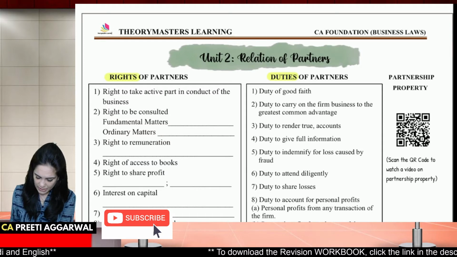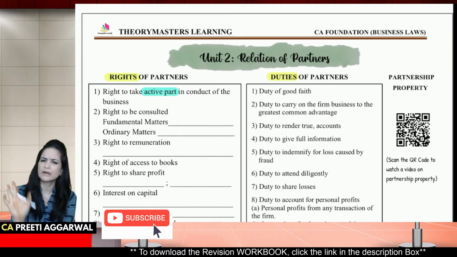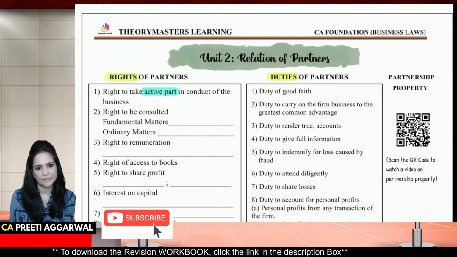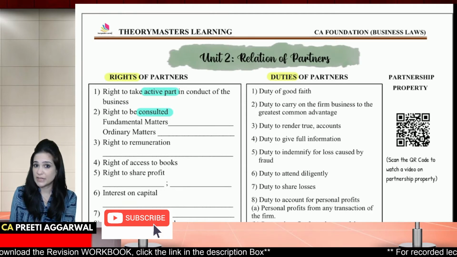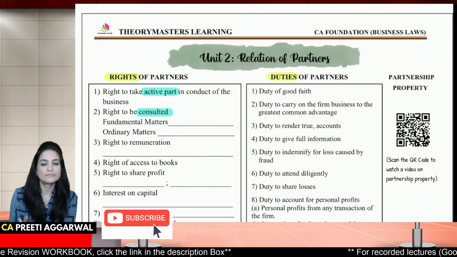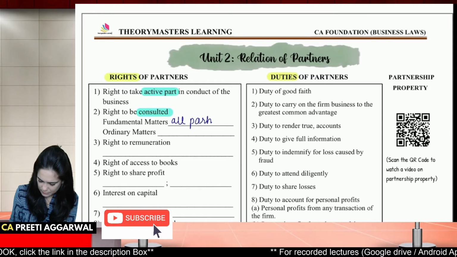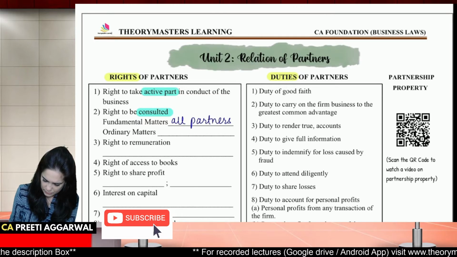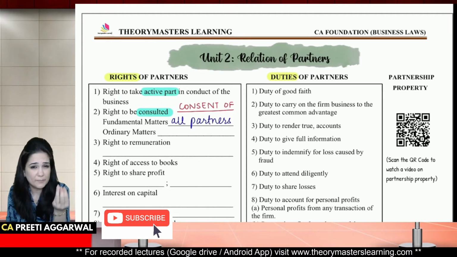Rights will include: he has a right to take, please highlight the keywords, active part in the conduct of the business. Every partner has the right to take active part in the conduct of the business of the firm. He has the right to be consulted. What if the matter is very fundamental, it is very important? We require consent of all the partners because it's an important matter.